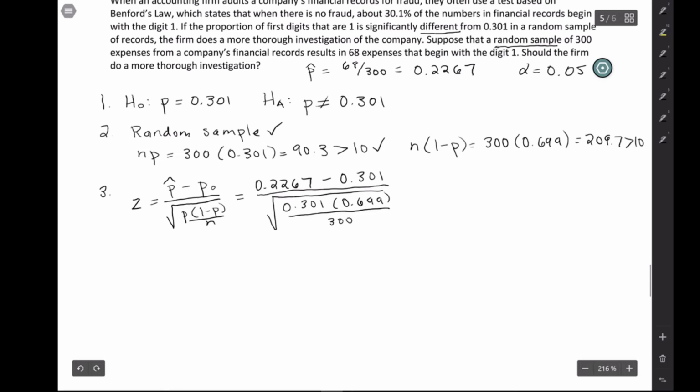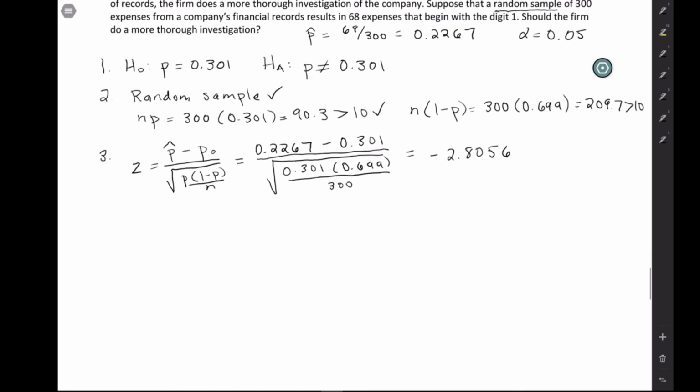All right, so once we do all of that, calculate it out, we end up with a z statistic of negative 2.8056. So I'm going to wait on the interpretation. I'm going to leave that for you in a minute. Let's go ahead and get down to the p-value.